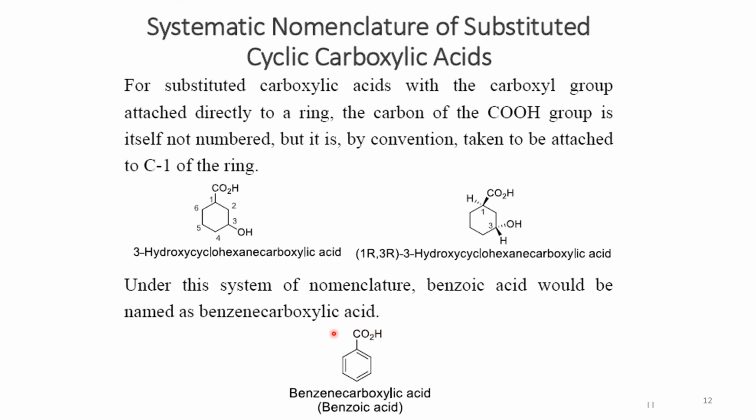So if we talk about benzoic acid, it is a commonly known name, and some common names of compounds are so much in use that they are not called by their IUPAC systematic name. So this will always be benzoic acid instead of benzene carboxylic acid. But if we follow the systematic rule, then we consider the parent chain as benzene, and the carboxylic acid is added as a suffix.